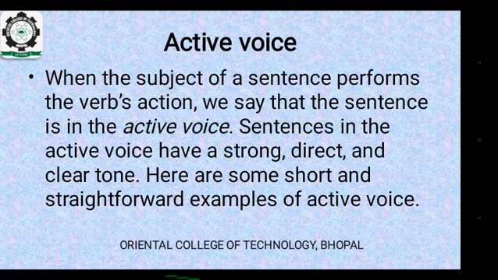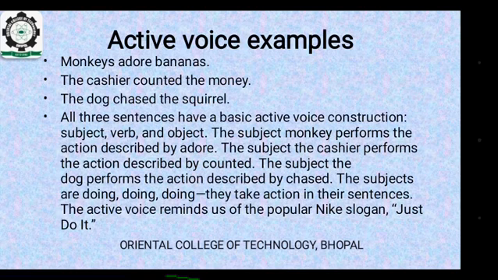Here are some short and straightforward examples of active voice. Monkeys adore bananas. The cashier counted the money. The dog chased the squirrel. All three sentences have a basic active voice construction: subject, verb and object. The subject, monkeys, performs the action described by adore. The subject, the cashier, performs the action described by counted. The subject, the dog, performs the action described by chased.